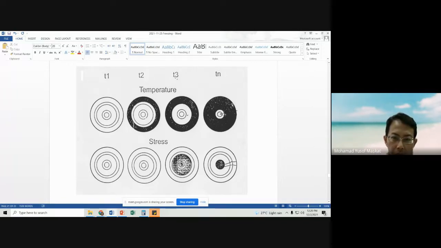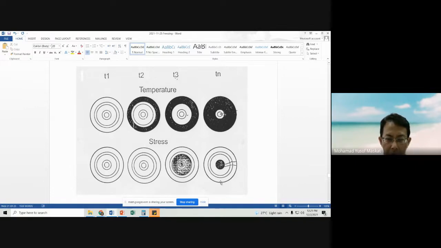Let's take a look at this schematic. These are two types of products. It is spherical, for example. But this is not a real product. I just want to show you what freeze cracking is. T1, this is time: time 1, time 2, 3, and then any time up to the nth time. So this is the temperature profile.